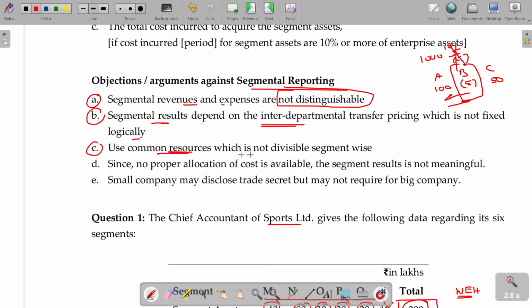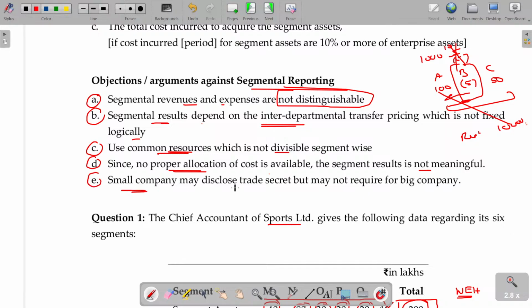Some common resources are not divisible segment-wise. Rent paid for all the three products put together is 1 lakh rupees. How can you say that this 1 lakh is only for A? And in marginal costing, you might have studied, the same logic happens here. This is for all the three divisions put together. Since no proper allocation of cost is available, we cannot allocate the cost for each and every product. Usually the segment result is also not meaningful.